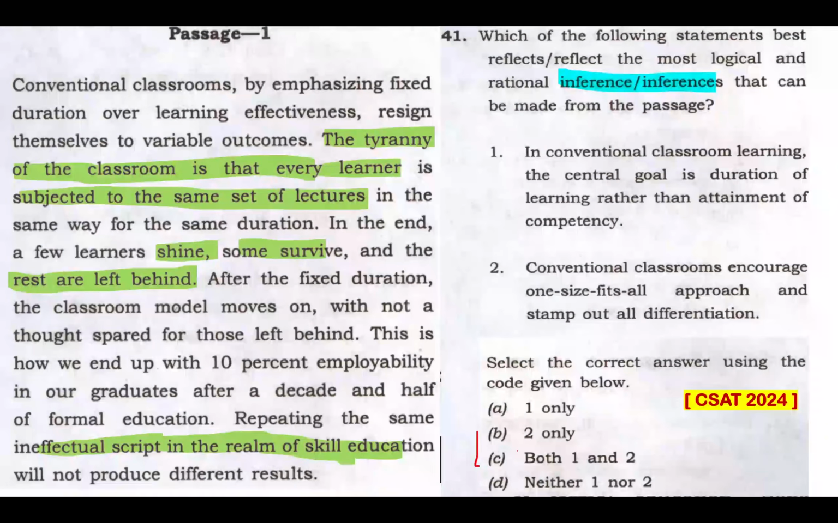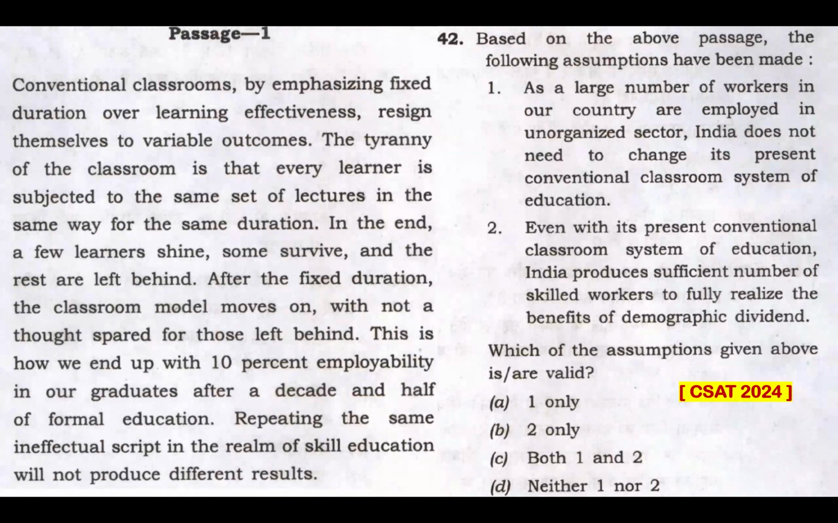So my answer is option C. Number 42, which is a sub-question of the previous passage. Based on the above passage, the following assumptions have been made. So the keyword here is assumption.